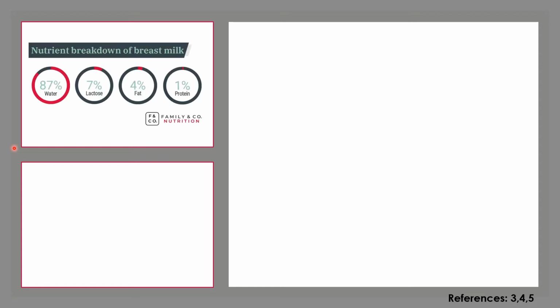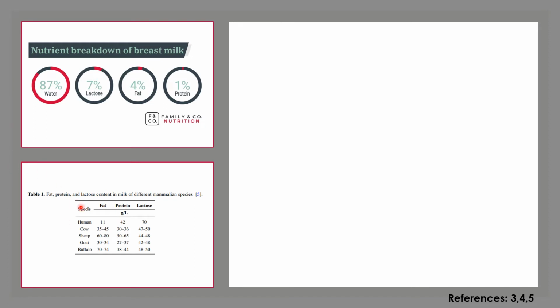Lactose is a disaccharide and is therefore an energy source for infants. As you can see here, 7% of mother's breast milk is lactose. This table contains the concentration of lactose in different mammalian species, such as humans and cows.